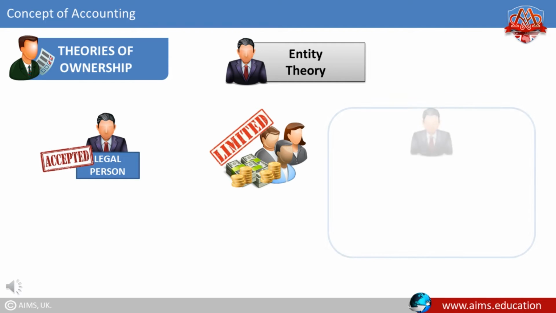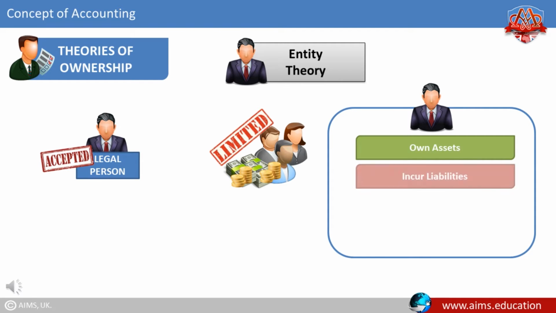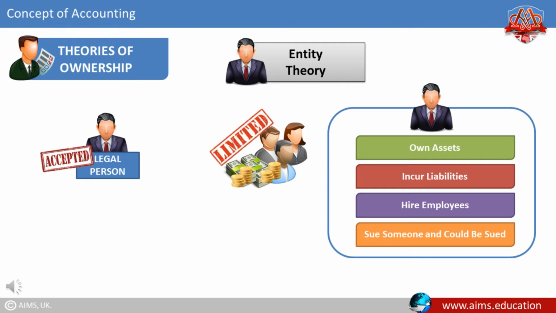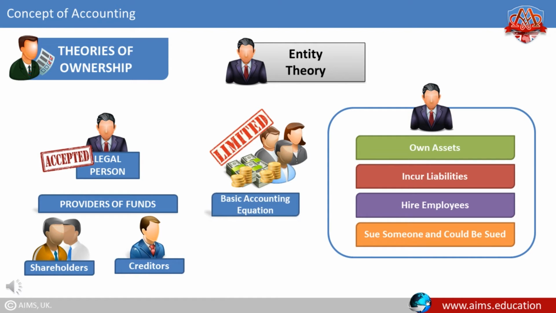So an entity, like any other person, can own assets, incur liabilities, hire employees, and sue someone and could be sued. Providers of funds, whether shareholders or creditors, are equity holders, and the basic accounting equation of entity theory is assets are equal to equities.